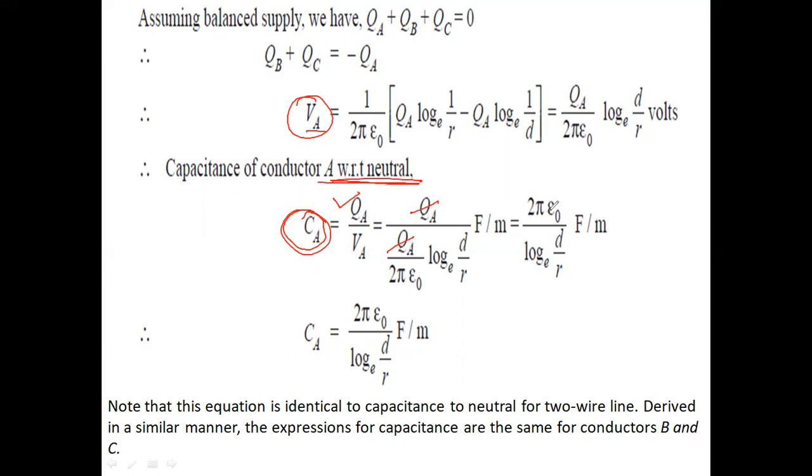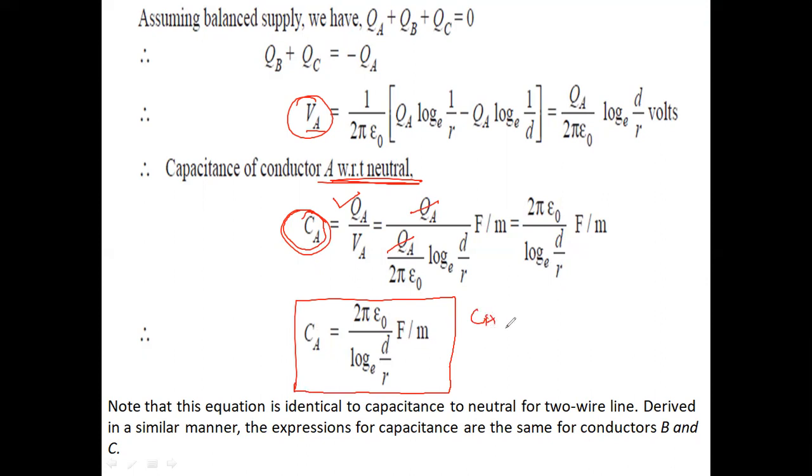Farad per meter, then the final answer is 2 pi epsilon 0 upon log e d by r, where d is the distance between the two conductors and r is the radius of the conductor. So capacitance Ca is equal to 2 pi epsilon 0 upon log e d by r farad per meter. This is the final required answer for the symmetrical current carrying conductor, for the conductor A.